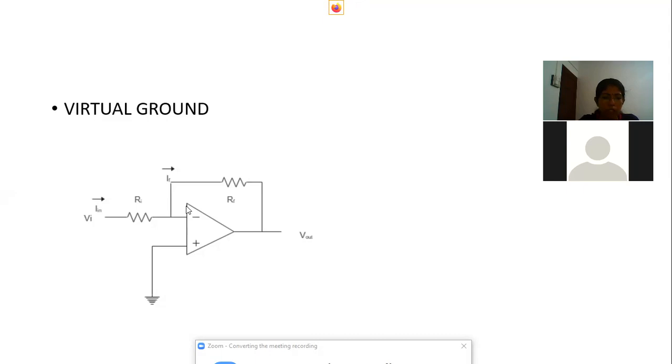Due to the property of an operational amplifier, it provides a high resistance path to the input terminal. So here the resistance is high. So the total input will try to flow through the feedback resistor. So this terminal will act as a virtual ground. This point of the circuit will act as a virtual ground.